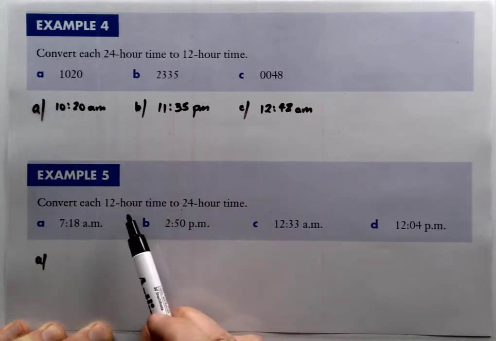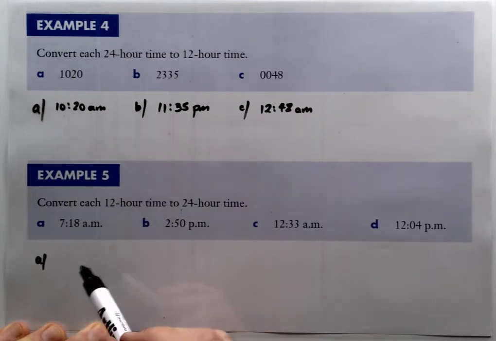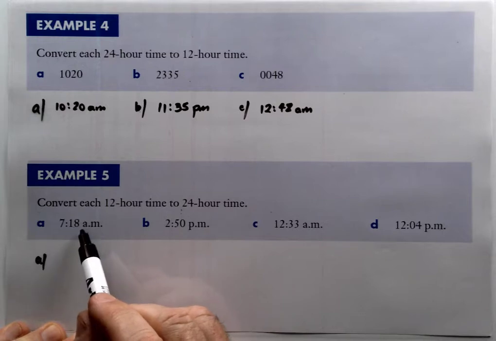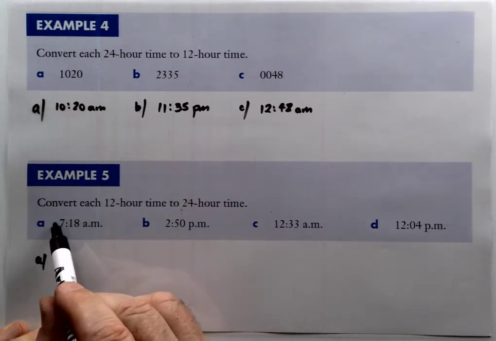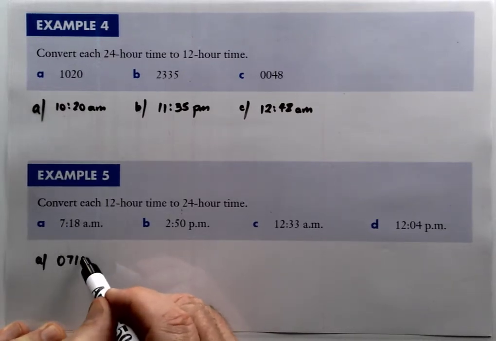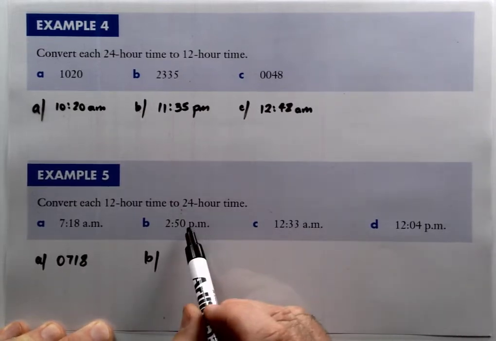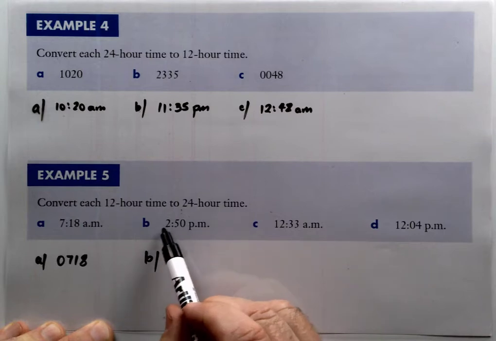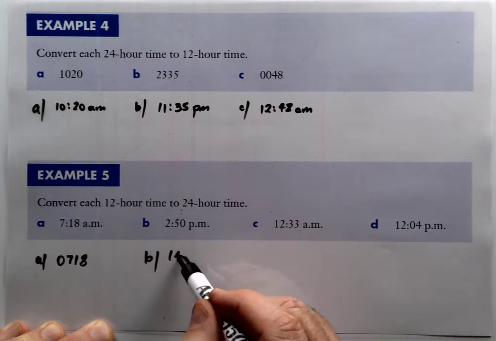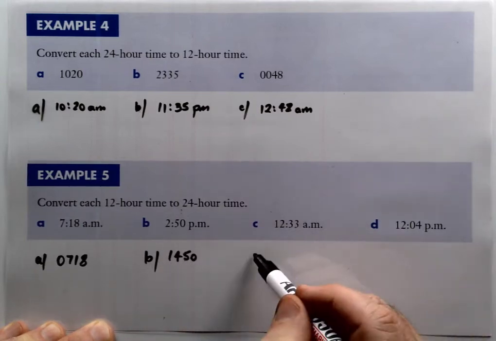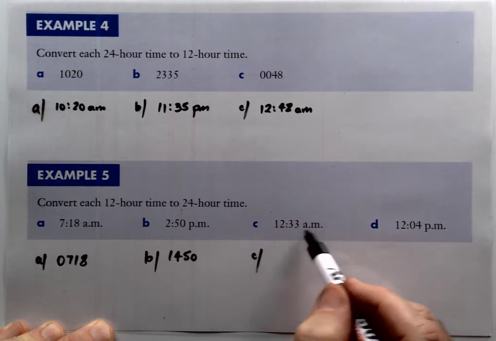Okay, we're going the other way from 12-hour to 24-hour time. So 7:18 a.m. All we do is we get rid of that semicolon and put a 0 at the front. So there should always be 4 figures in 24-hour time. Okay, this time we're after noon, so we need to add 12 to that. So it becomes 14:50. Here we're just after midnight.